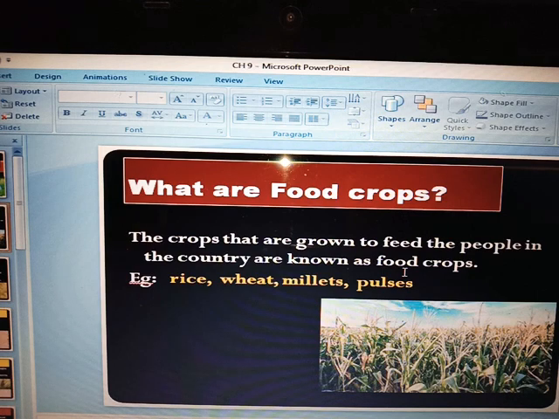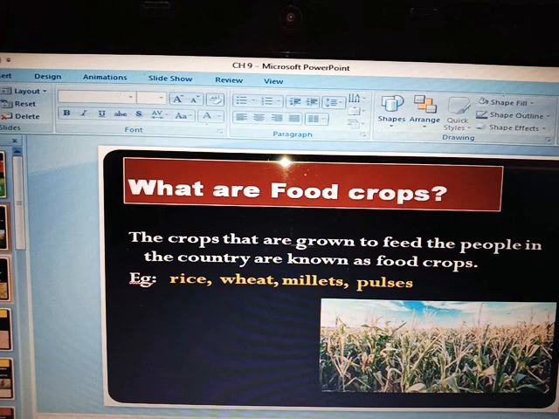So they are said to be food crops. They are used as everyday food. For example, we can see here rice, wheat, millets, pulses. These are things you all are eating on an everyday basis. So first let us know about the food crops one by one, with all the details.